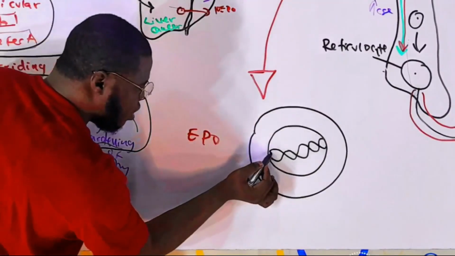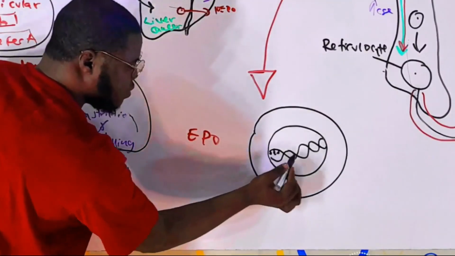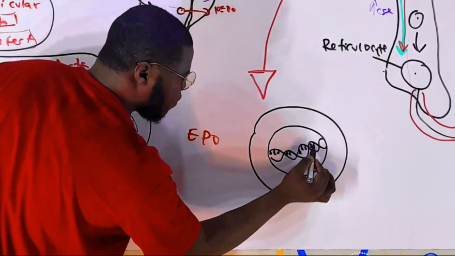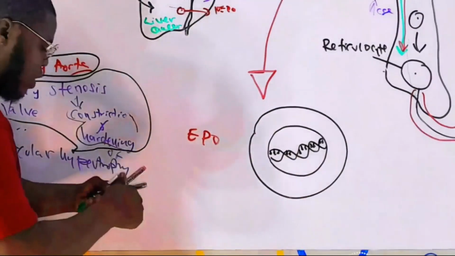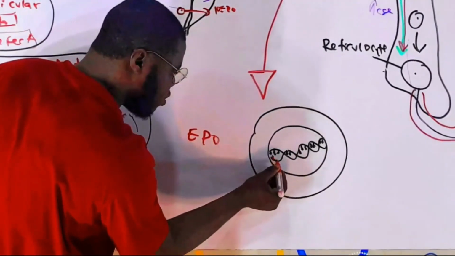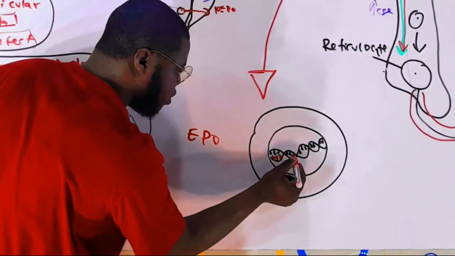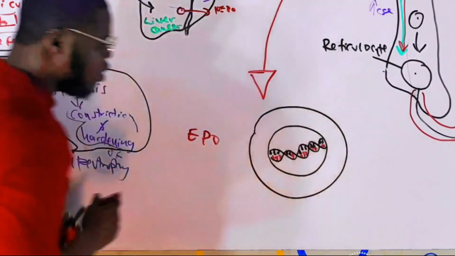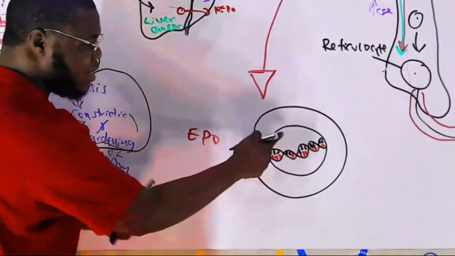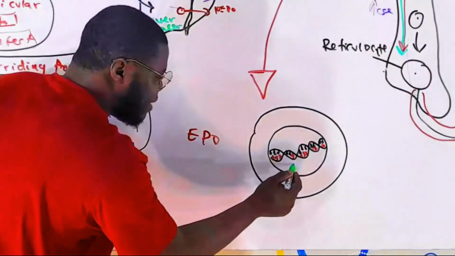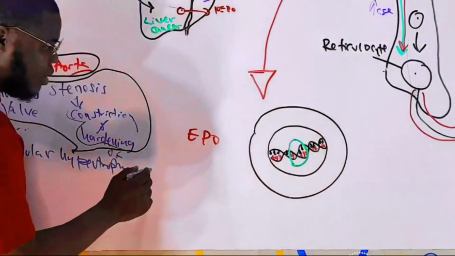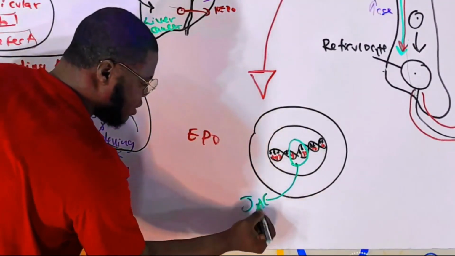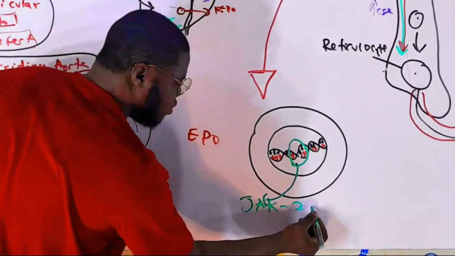Now, on this DNA, we have several genes. Lots of genes on this DNA. Now we're talking about genetic makeup. Now you see, on this DNA of this hemocytoblast, we have some specific genes. Let's assume these guys here. And they're called JAK2. JAK2 genes.